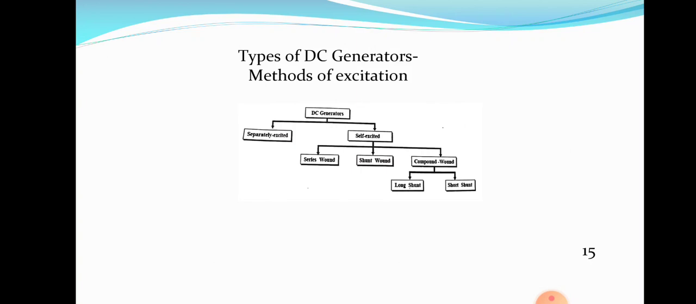Okay. In some generators, the field windings are capable of producing the flux of their own. Those types of machines have a residual magnetism. Self-excited machines have a residual magnetism. What is meant by residual magnetism? Residual magnetism is the amount of magnetism.